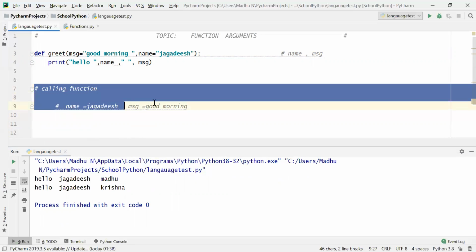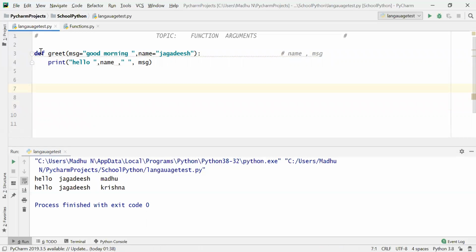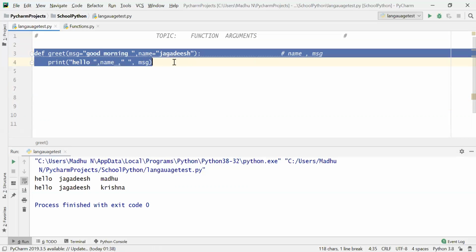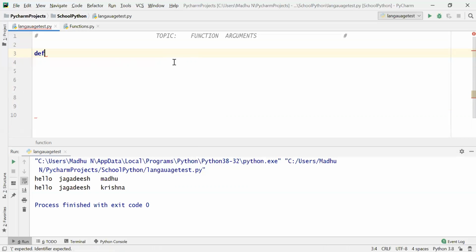Let us write a small function to know the default arguments in detail. Let us say I have a function called add, and I have four parameters: a comma b comma c comma d.